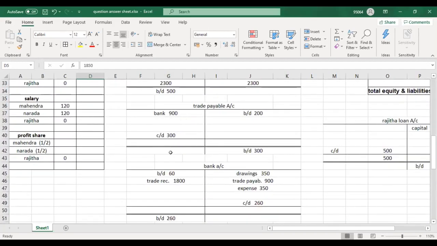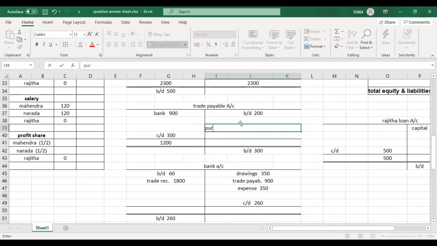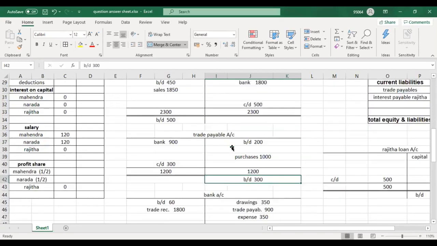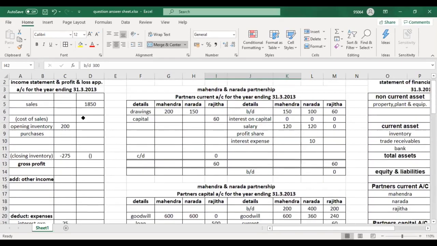Okay, now if you do the trade payable, which side is higher? Debit side is higher, 1,200. Now what's the amount of purchases? 1,000. What's the double entry for credit purchase? Purchase debit, trade payable credit. Good.